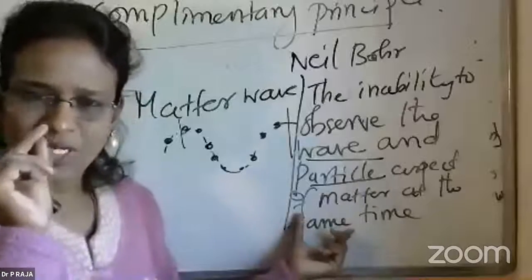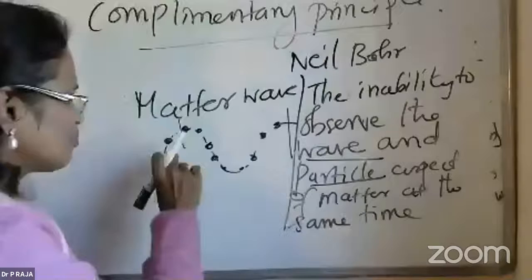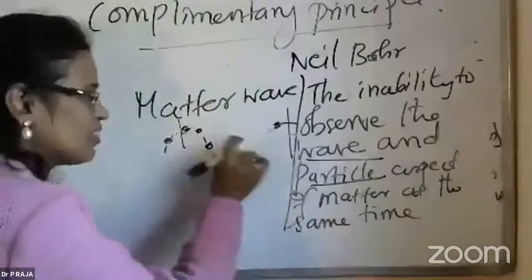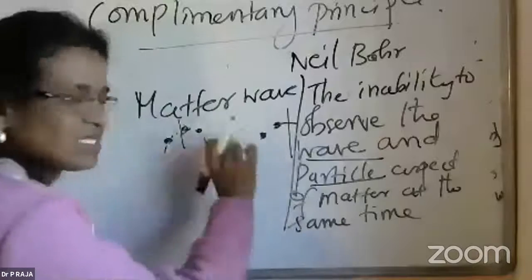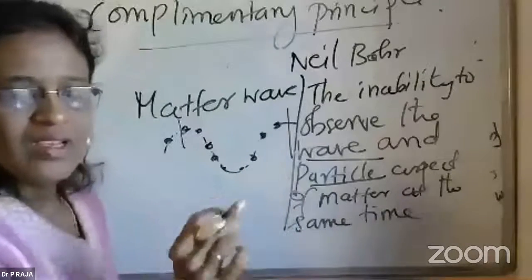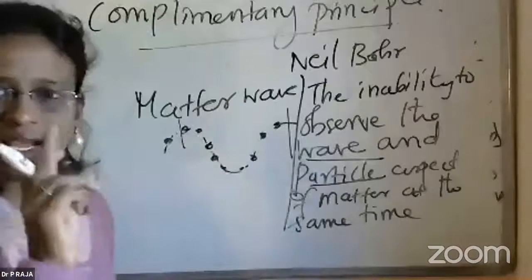At the same time means simultaneously. At a particular point, you cannot say that it is a particle and a wave. If the particle is moving like a wave, it is difficult to accept it to move as a particle at the same time.